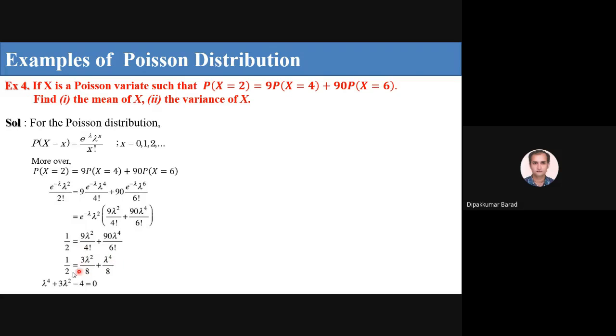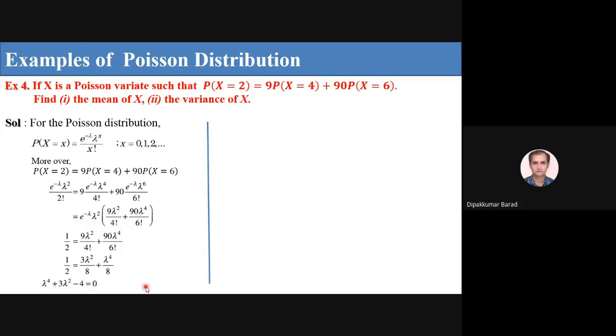Now you have to simplify this. So you get lambda raised to 4 plus 3 lambda square minus 4 equal to 0. See, lambda raised to 4, so if we consider lambda square equal to a, then I get a quadratic equation, a square plus 3a minus 4.